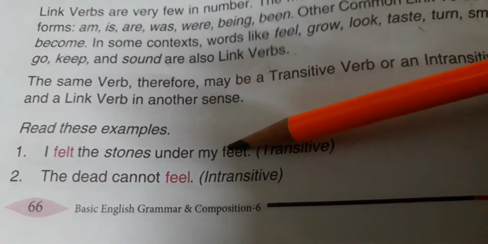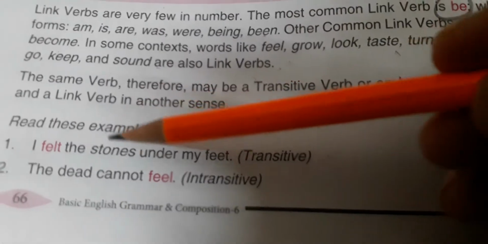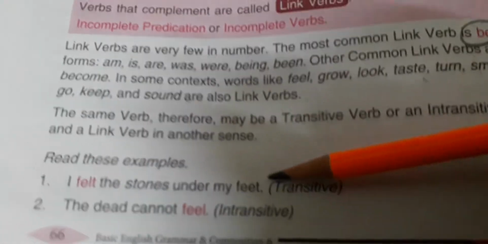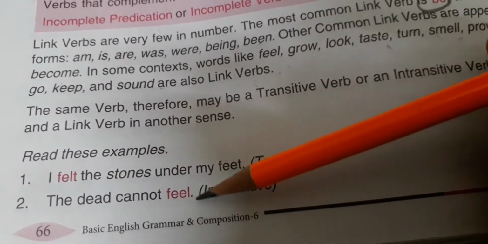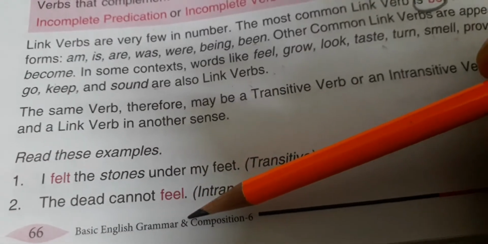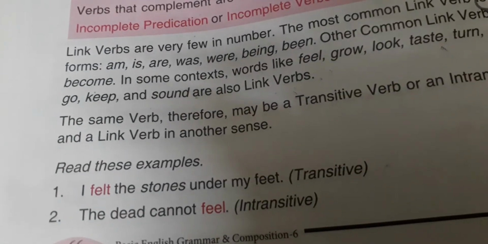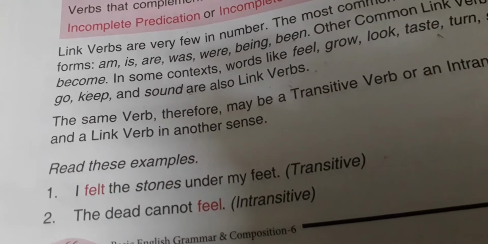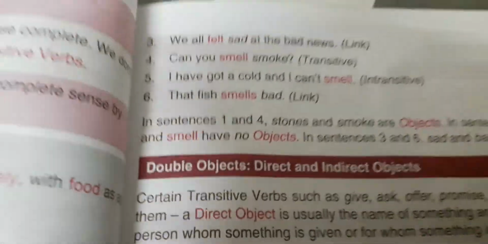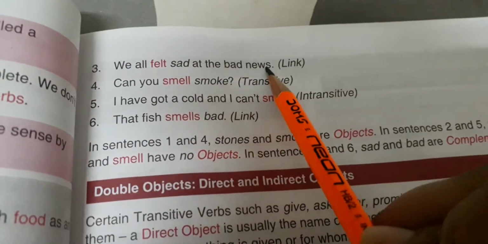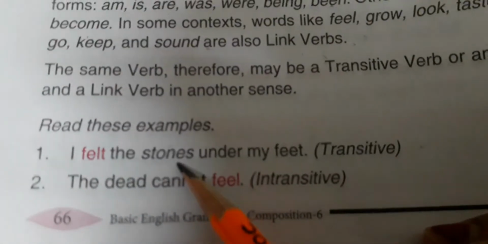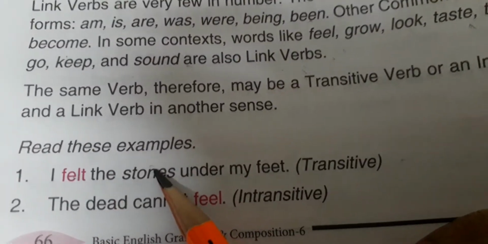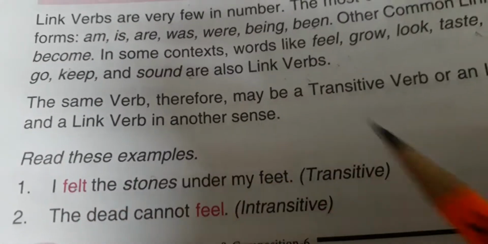Okay, let's see. I felt the stones under my feet. Felt what? The stones under my feet. So here felt is used as a transitive verb, right? The dead cannot feel. Now here feel is a verb, but it does not require an object, so it is intransitive. Okay, now we all felt sad at the bad news. Now see beta, I have told you a transitive verb requires an object. Felt what? The stones. So here felt is used as a transitive verb.